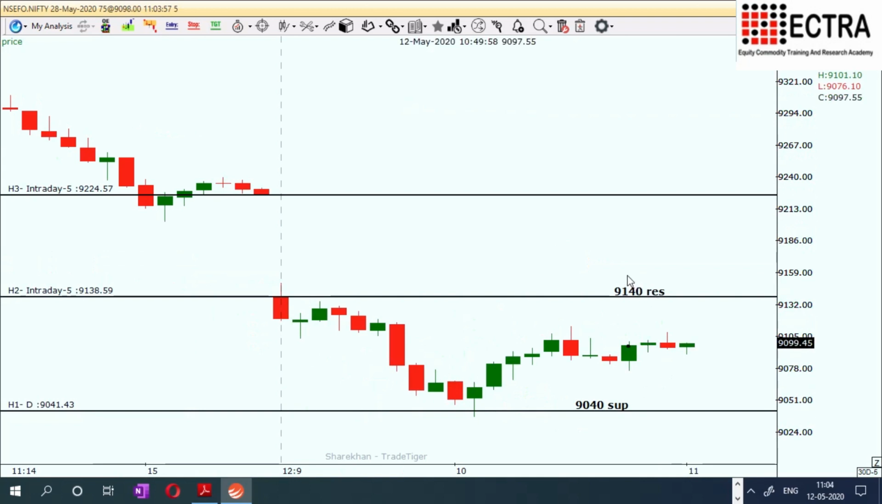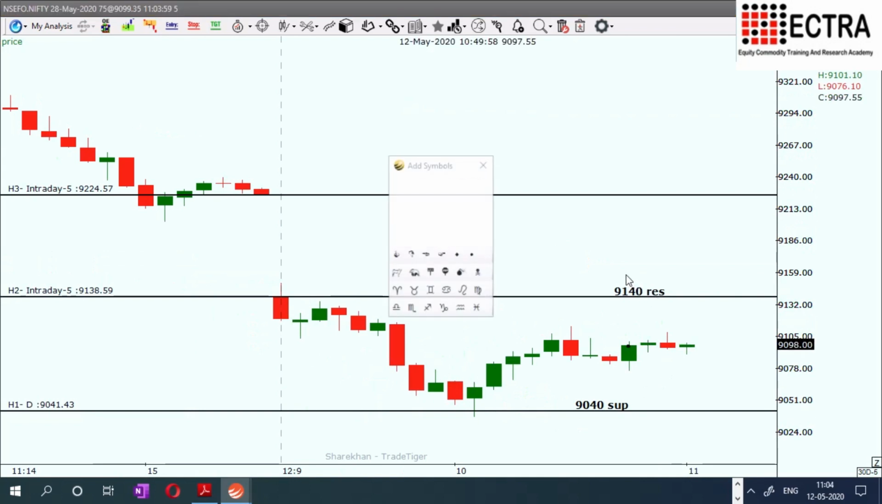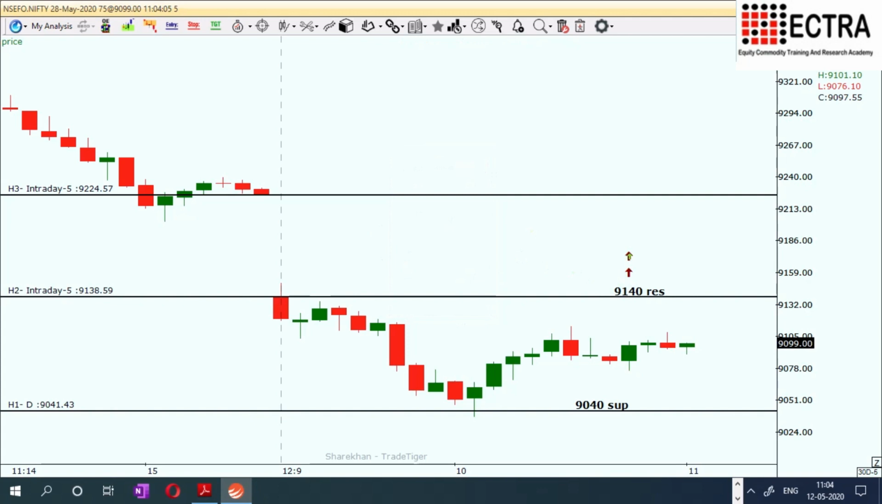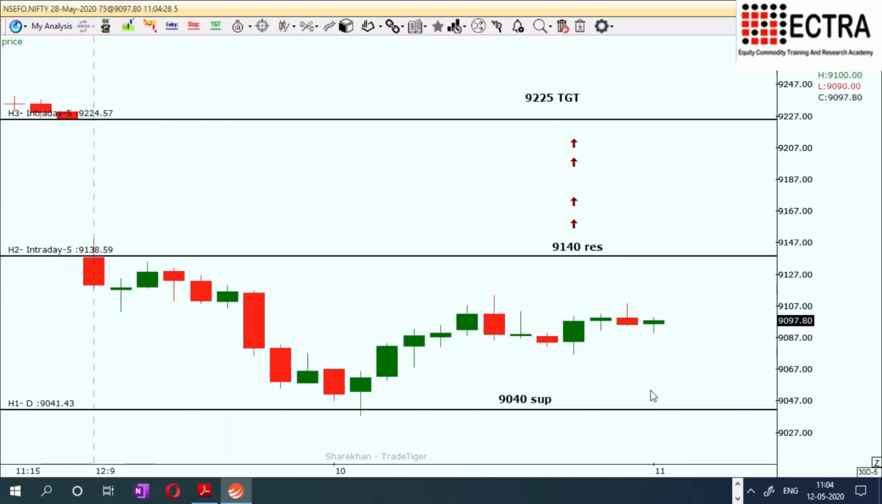So we look at 9140 as the important level wherein if the market breaks 9140, it can move towards this area where the next target is likely to be 9225, the next resistance level, or we can talk about the next target. If it's not able to penetrate, the choice is that it can move between these two areas and break and go towards the next target. The third worst scenario is if it breaks 9040, then it can go towards 9000. This is the present situation.